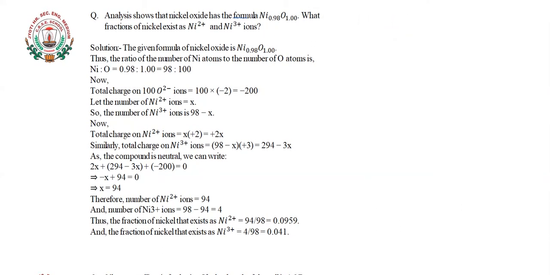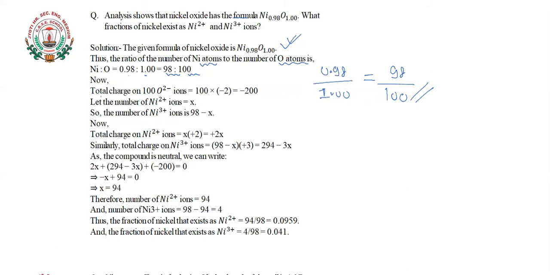So here, first thing, the formula is given to us: Ni 0.98 O 1.00. So the ratio of the nickel atom to the oxygen atom here is 0.98 divided by 1.00. It means the ratio will become 98 divided by 100. This is our ratio.